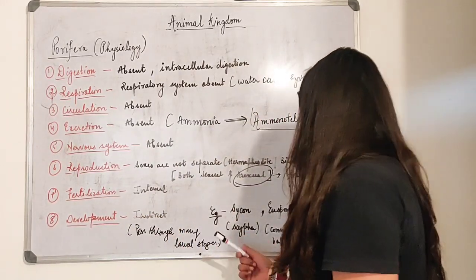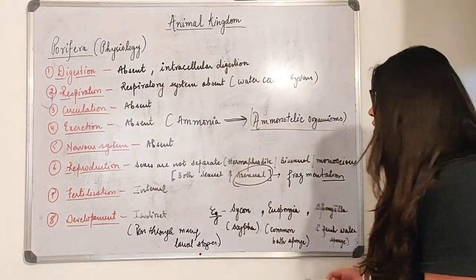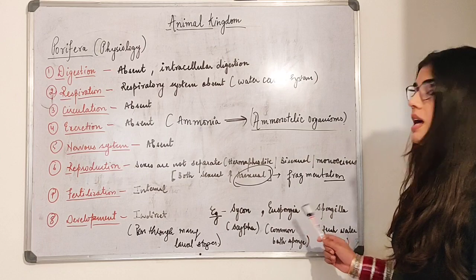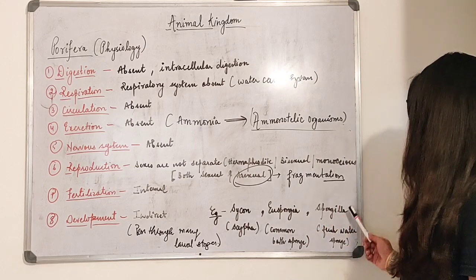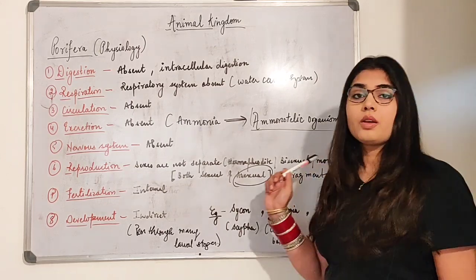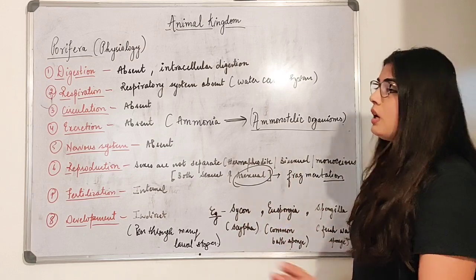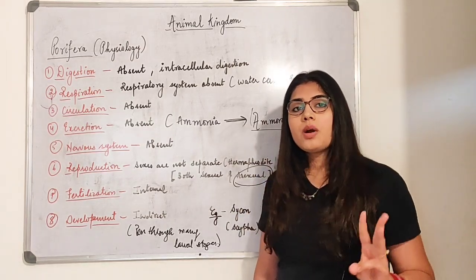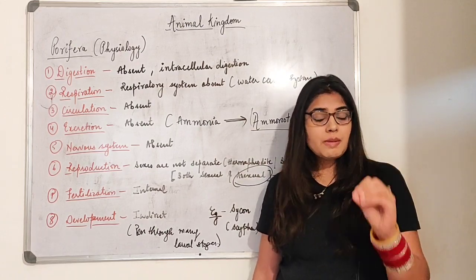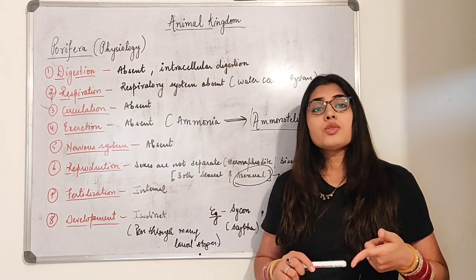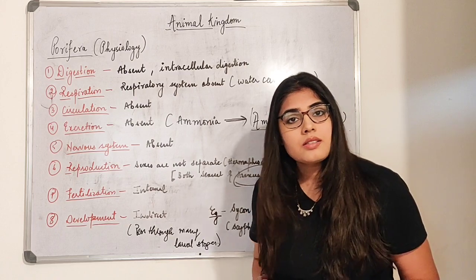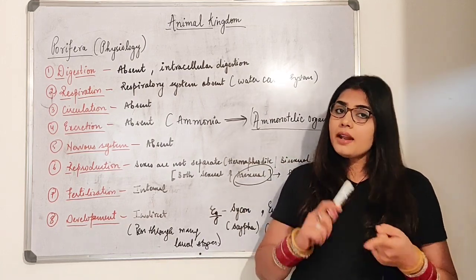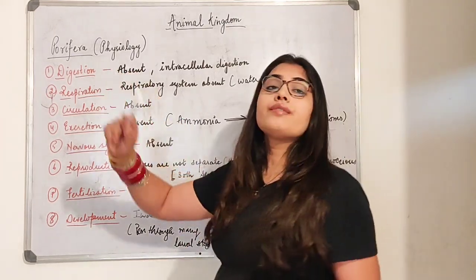Fine. Now examples, which are given in the NCERT also. Cycon, also called Scypha. Then Euspongia, the common bath sponge, and Spongilla, the freshwater sponge. So this is it, we are summing up the Porifera here. I have made a total of 3 videos specifically for Porifera. In the first one we did the general characteristics, in the second one we focused on the water canal system, and in the third one we did the physiological features.